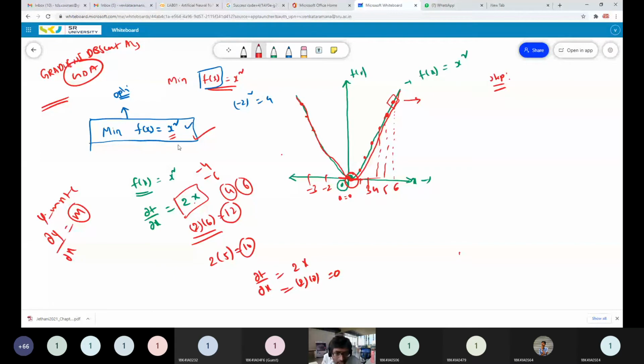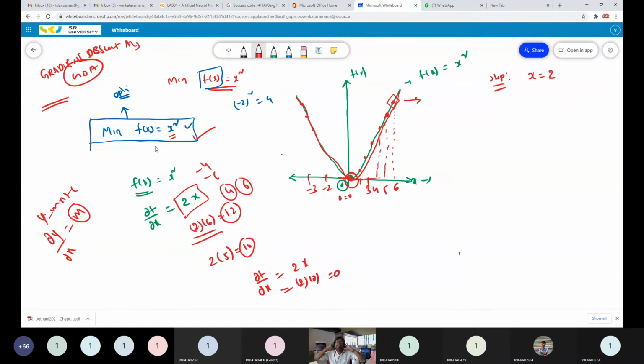My variable in this objective function is x. So I randomly initialize x equal to 2. I don't know at what value of x I will get the minimum objective function. Actually, I know: at x equal to 0, I will get the minimum value of f of x, which is 0.